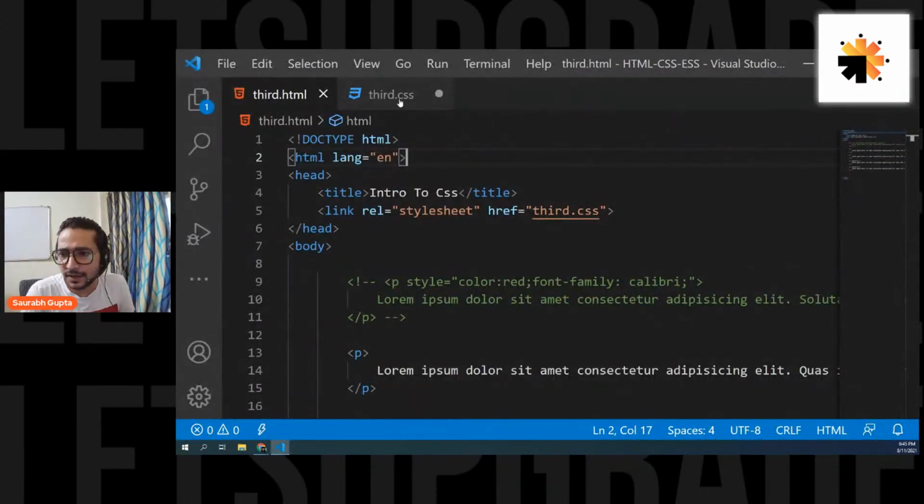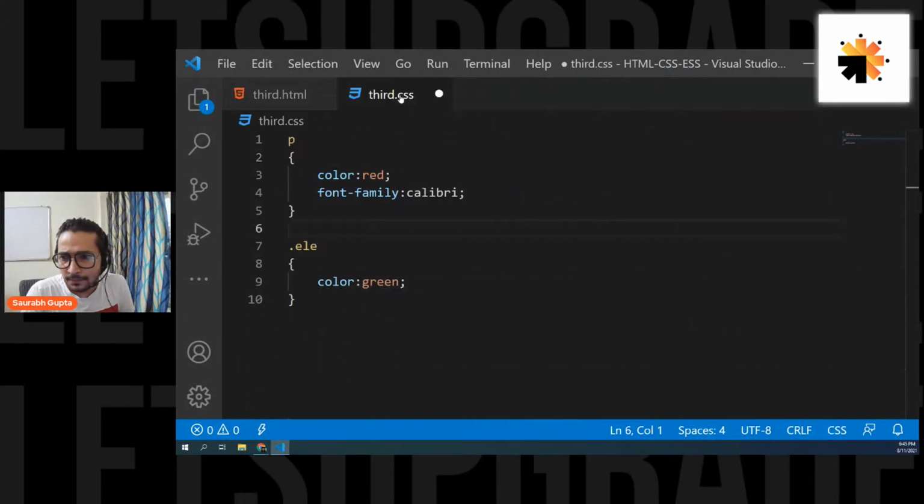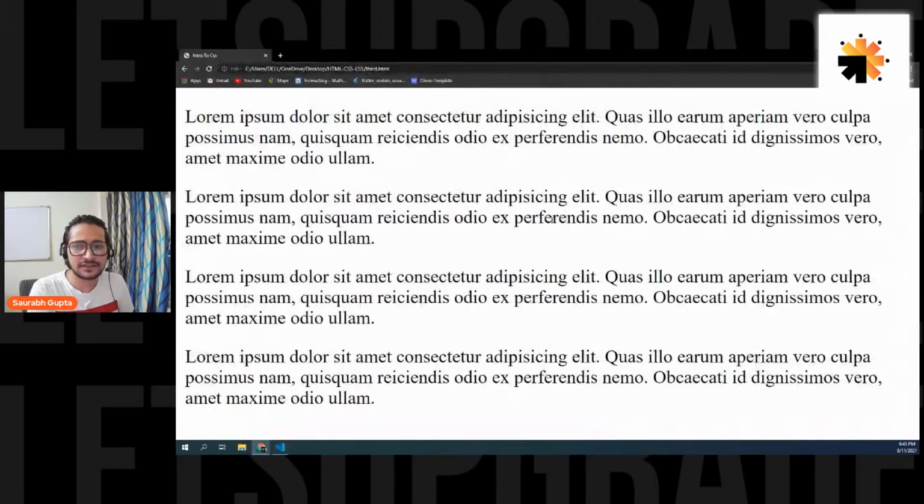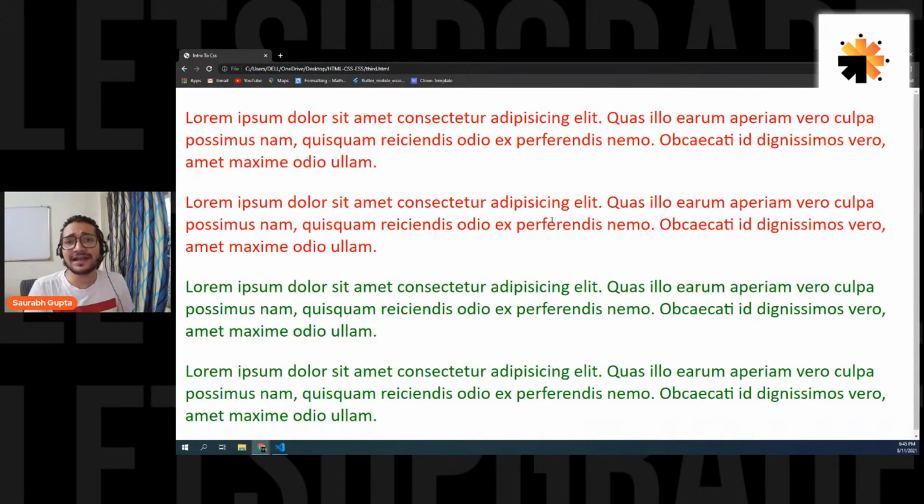Okay, there's some issue. Maybe we have made a mistake here. Let's save this as well, and here we go. So the problem was I didn't save the CSS file. So now you also have to take care of this thing, guys. If you make changes in the CSS file, remember to save it. If you make changes in the HTML file, remember to save it. Okay, so save both the files.